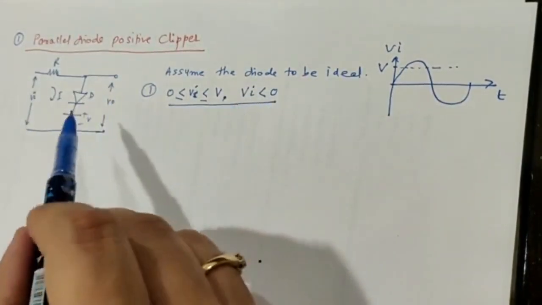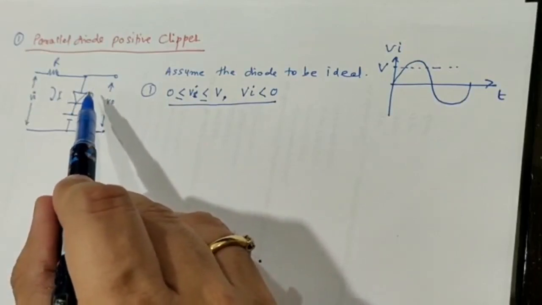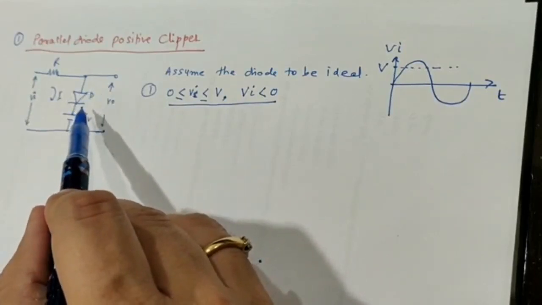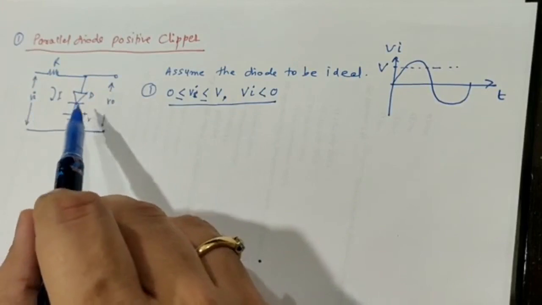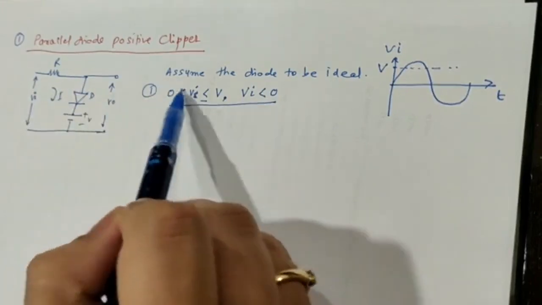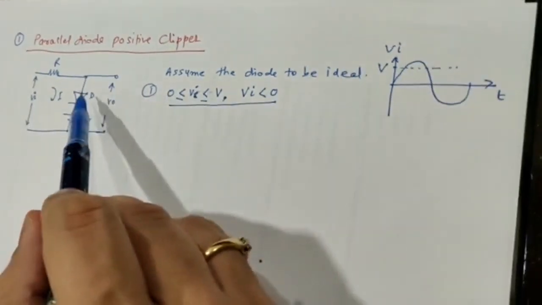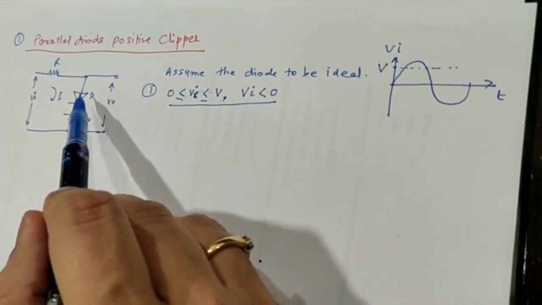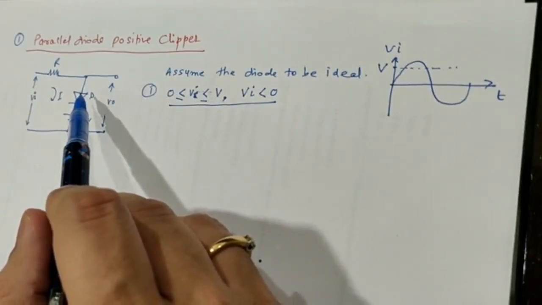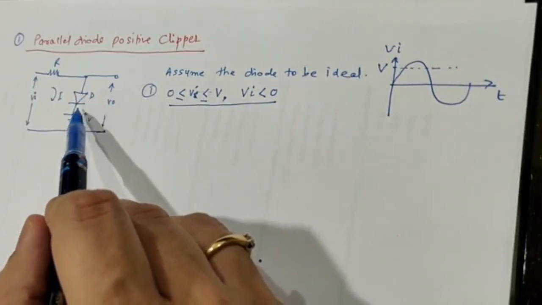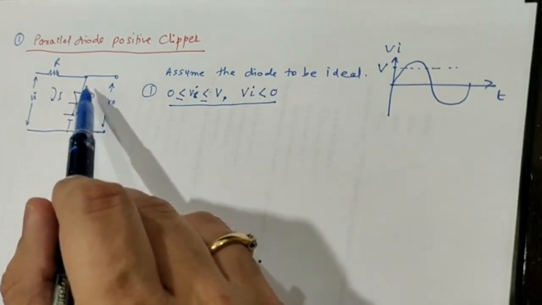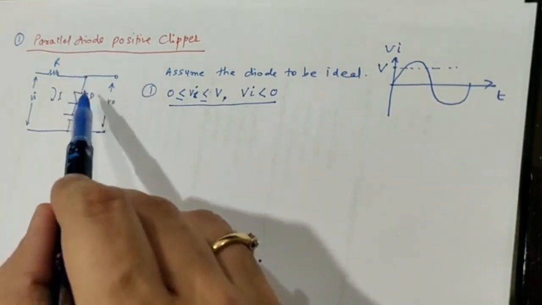Now in this condition what will happen is the anode of the diode will be less positive with respect to the cathode. The anode of the diode will be less positive, not greater positive, it will be less positive.